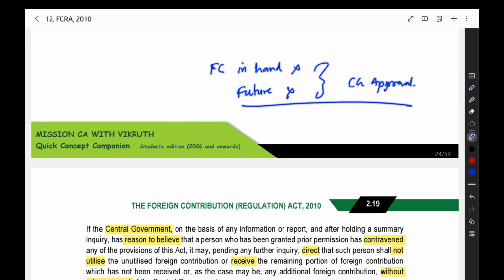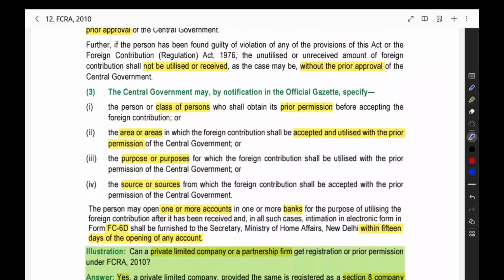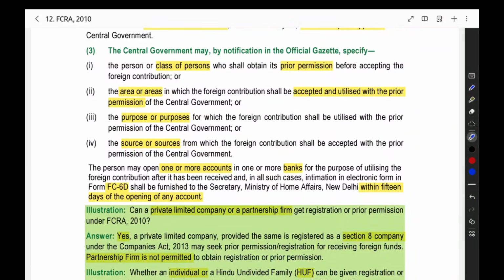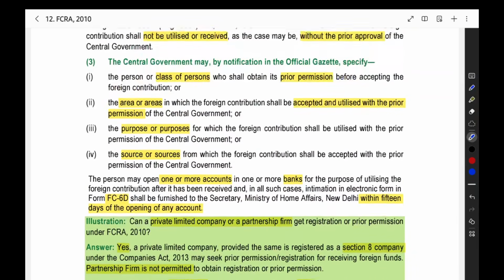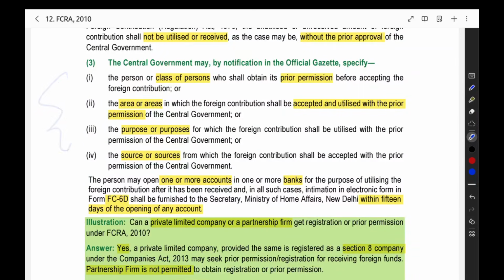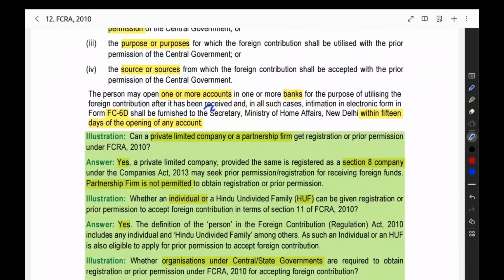They may give such an order even when you are having the registration or prior permission. Then the central government may specify that this class of persons shall obtain prior permission. Like that, they may give you a list. If these persons are having foreign contribution, they should get prior permission before accepting it. Then in what area they can utilize the foreign contribution, for what purpose they can use it, and the source from which they can get it, all of these may be specified in the central government official gazette.